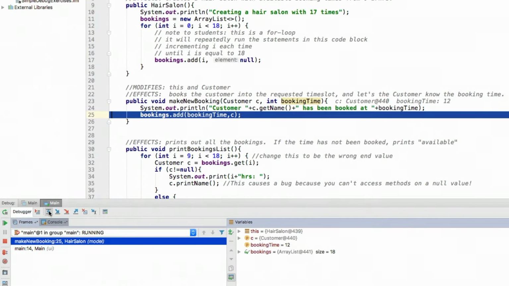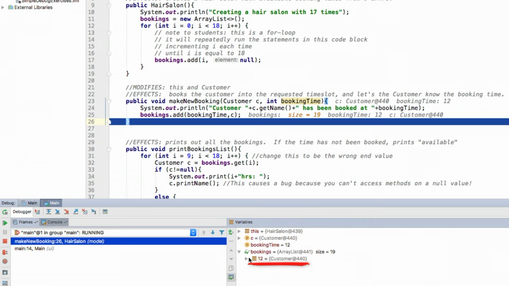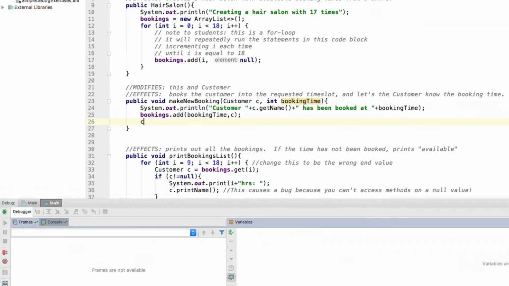So we can step over this and see that booking time has been added. Now there's a customer sitting at time 12. However, we can see that our customer Elisa still has a book time of 0. So we're never setting the customer's book time. So we'll stop execution and add c.setBookTime to booking time.